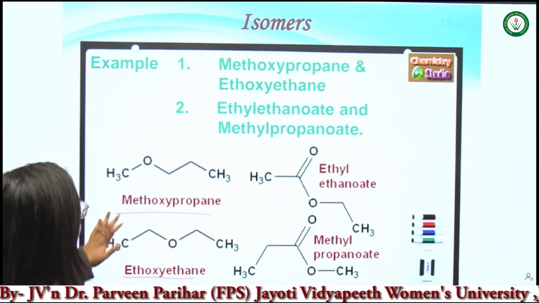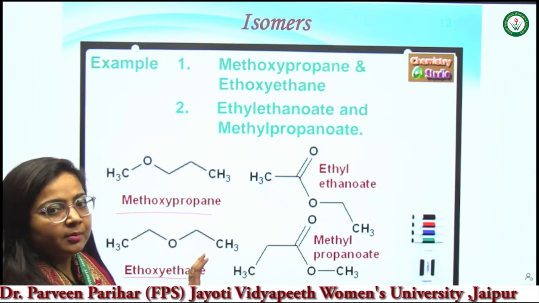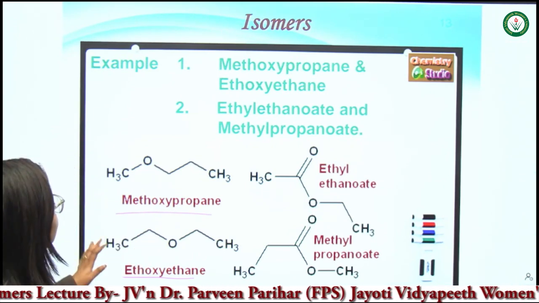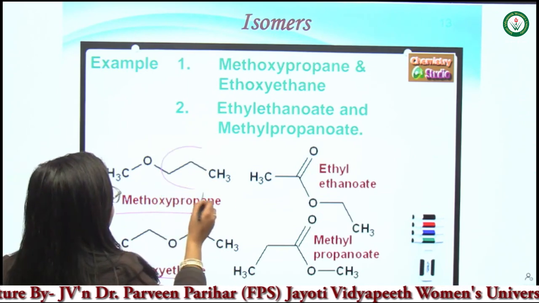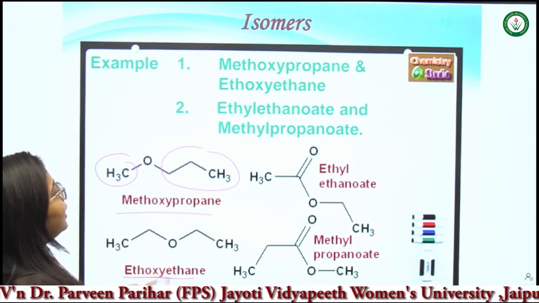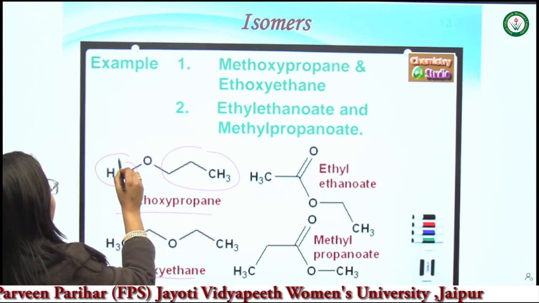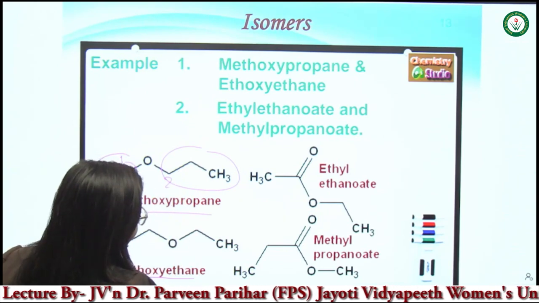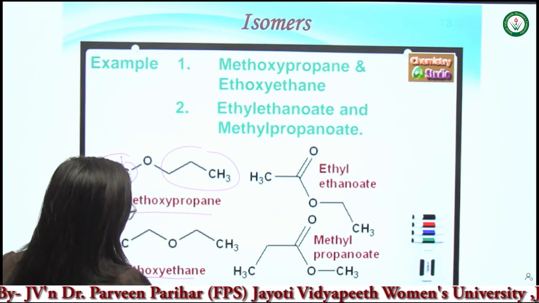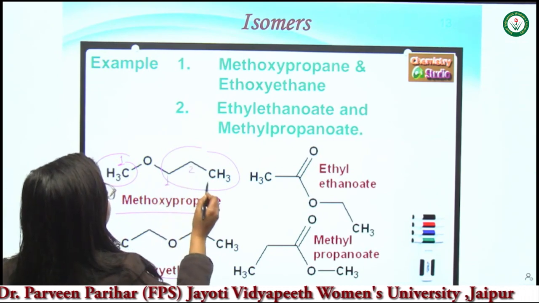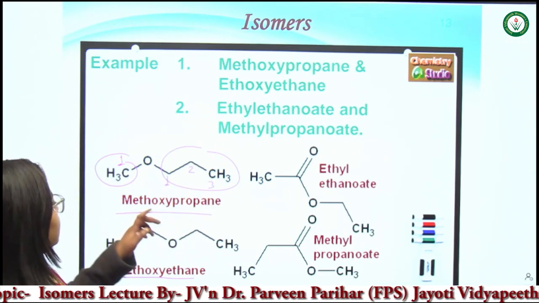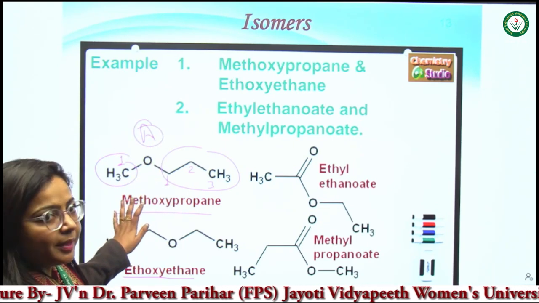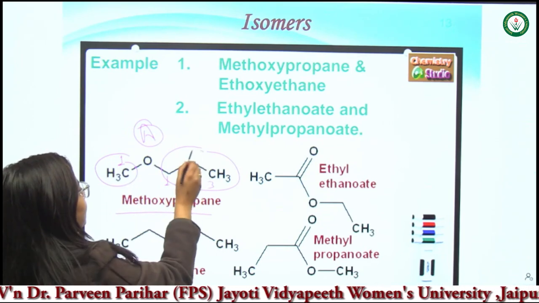You can see that in both compounds, the number of carbon atoms, oxygen atoms, and hydrogen atoms is the same. The difference is just the length of the carbon chain. On one side of the oxygen the number of carbons present is 1, and on the other side 3. In compound A, only 1 carbon is present on one side, but on the other side 3 carbons are present.